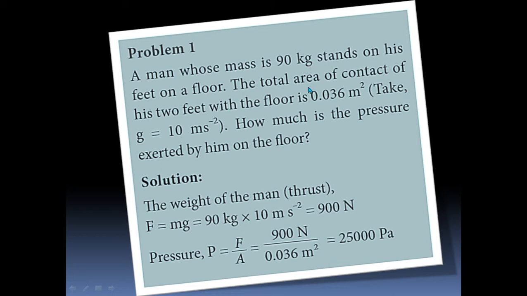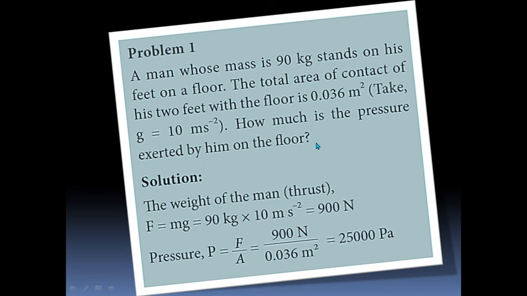The total area of contact of his 2 feet with the floor is 0.036 meter square. Take g, the acceleration due to gravity, as 10 meter per second square. How much is the pressure exerted by him on the floor?